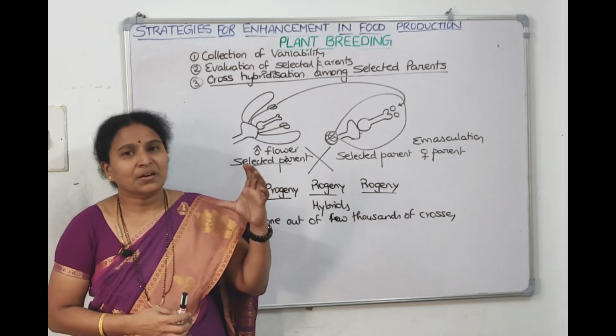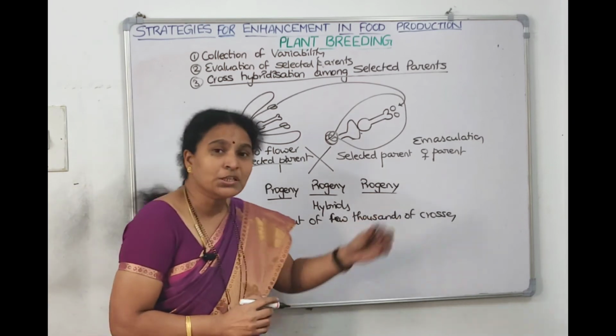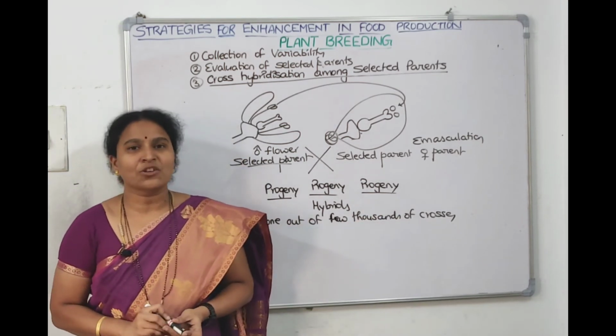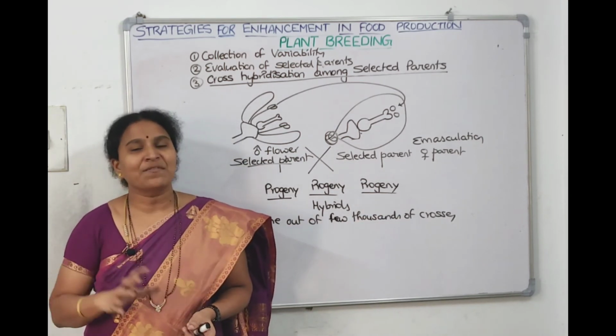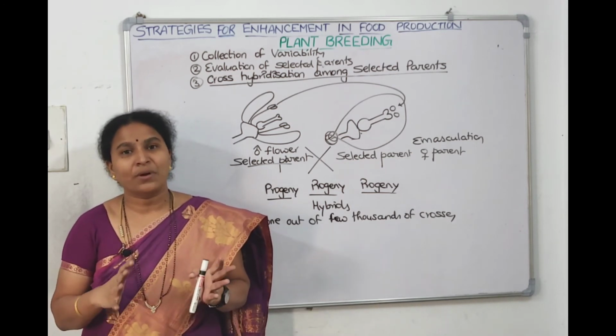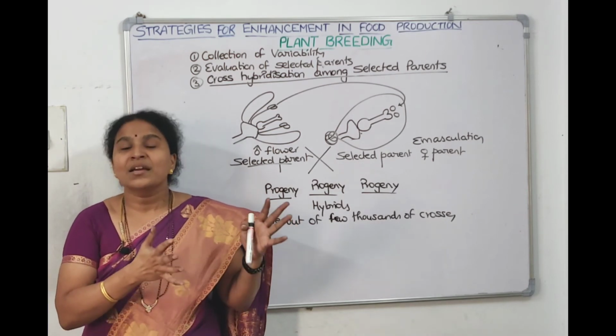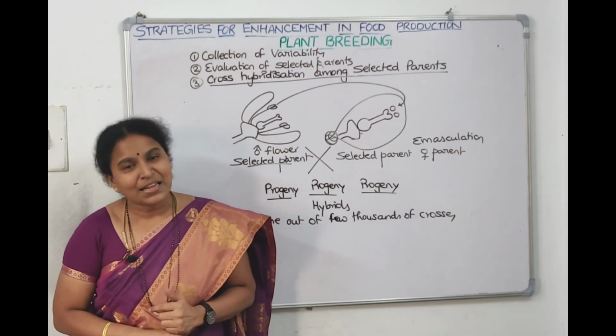So the success rate is very low. Among thousands of progeny, hardly one progeny will have the qualities we want. Then we need to eliminate 999 and pick that one in which the desirable characters are there. That is the fourth step.